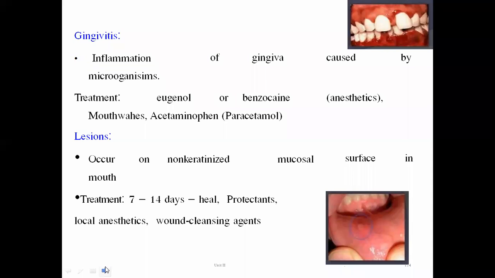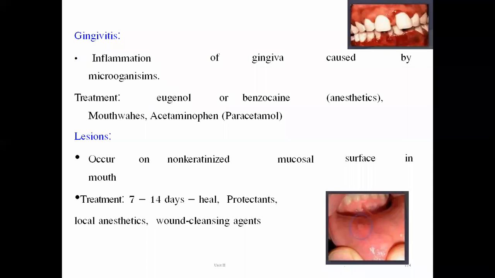Now the next common dental health problem is gingivitis. It is nothing but swelling of the gingiva. So swelling and inflammation of the gingiva is known as gingivitis. Itis is nothing but swelling. So gingivitis is nothing but inflammation of the gingiva, which is caused by microorganisms.